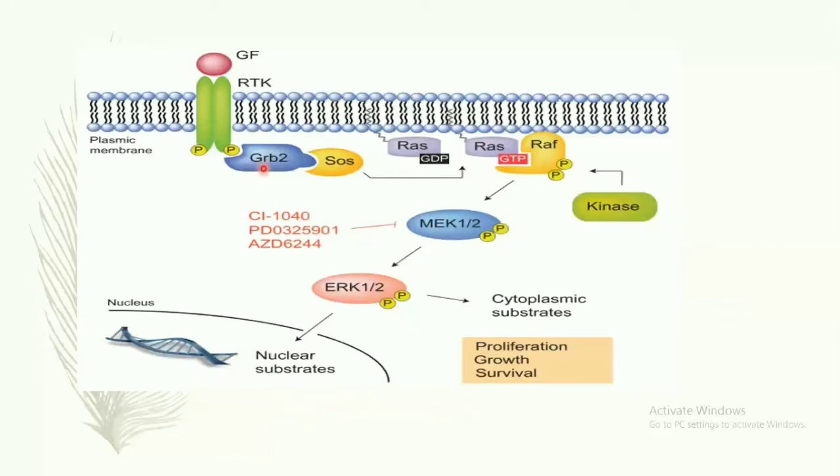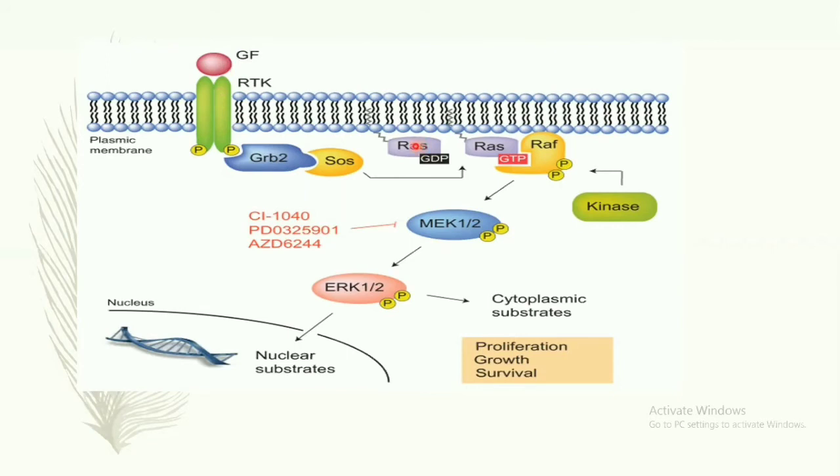Now I will explain what is the exact mechanism of this pathway. How exactly does the pathway work? Okay, this RAS interacts with the GRB2 protein with SOS. SOS is the son of sevenless, a different factor. Then this RAS is activated with the GRB2 and SOS. This GRB2 is activated with the help of the signal attached to the receptor molecule.